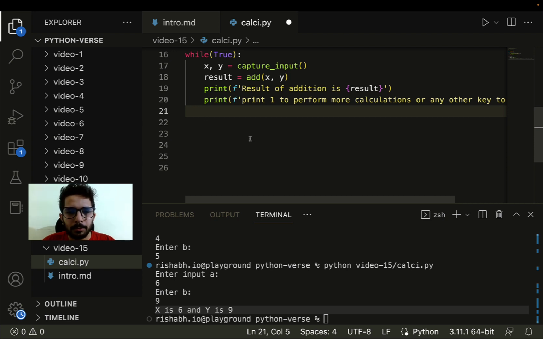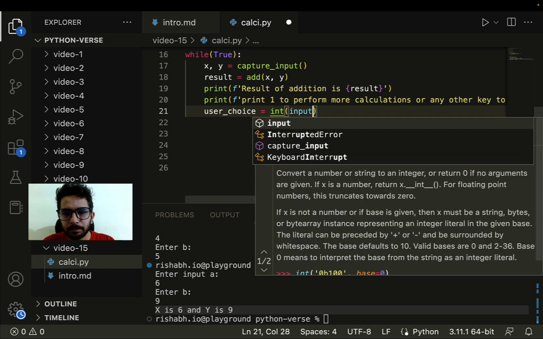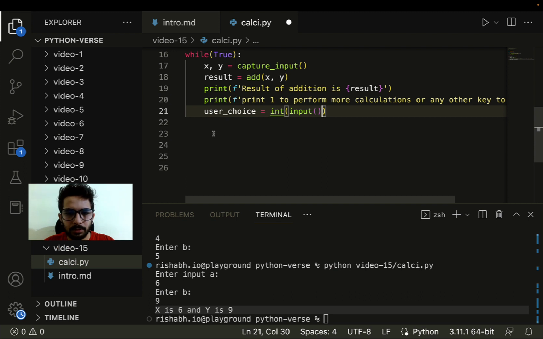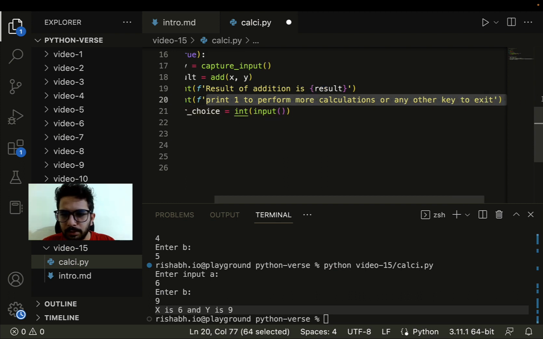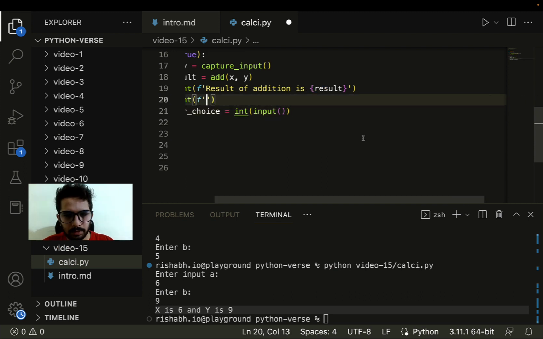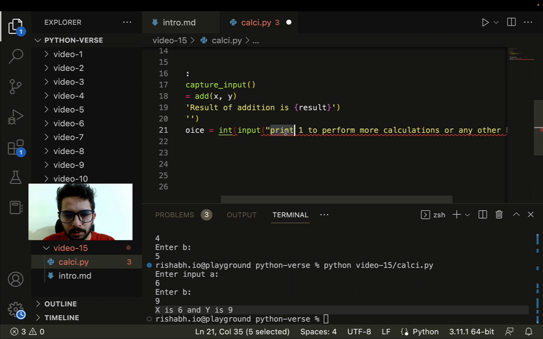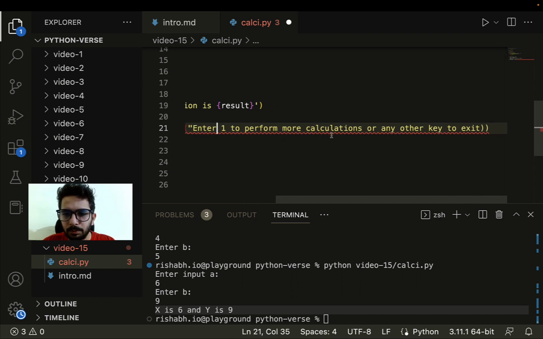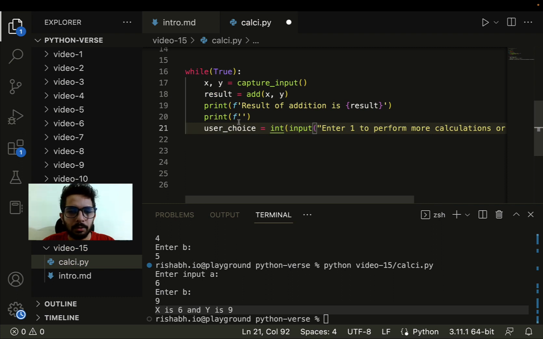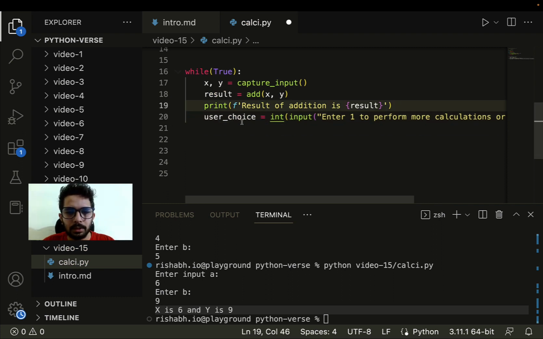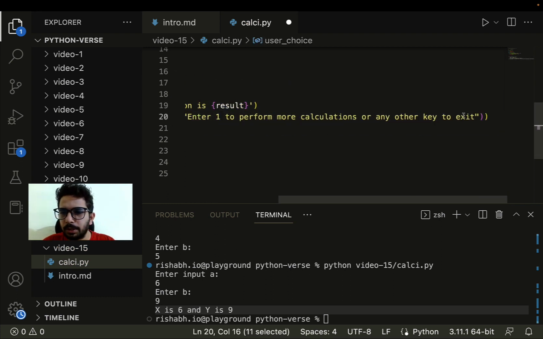Cool. So now let's capture the input. So user choice equals int input. Okay, I think I should write this inside of this input function only. I don't need that print statement, and this needs to be: enter 1 to perform more calculations or any other key to exit. Cool. Okay, so let me just cut this. So now we have the user choice.